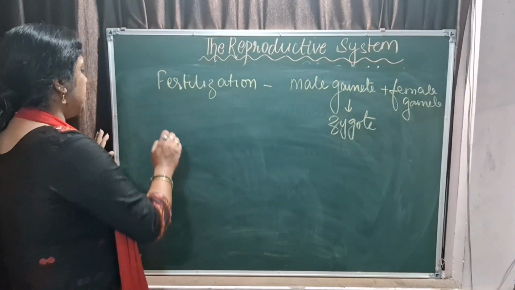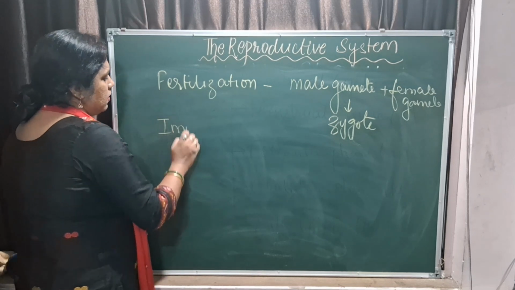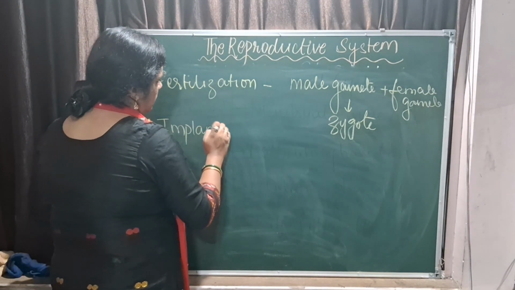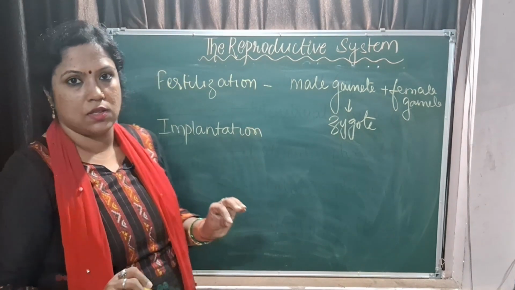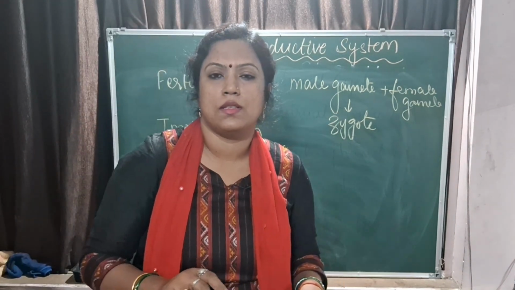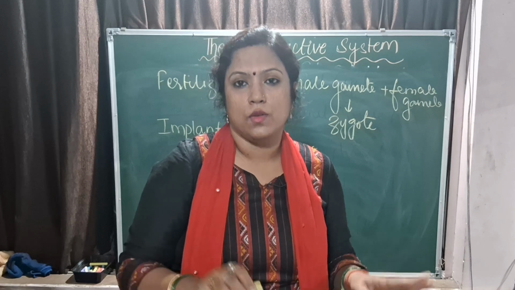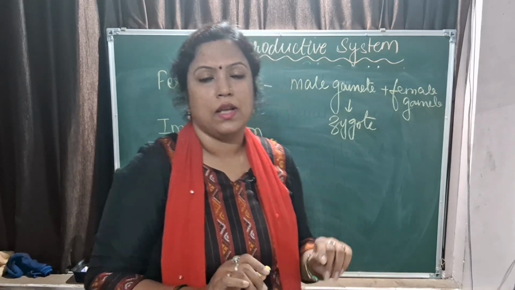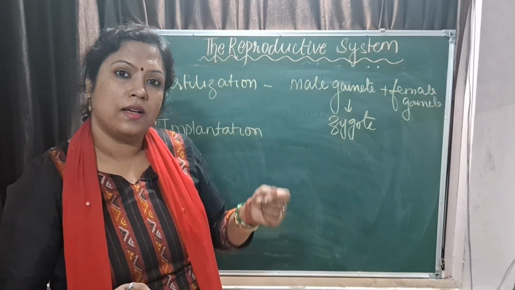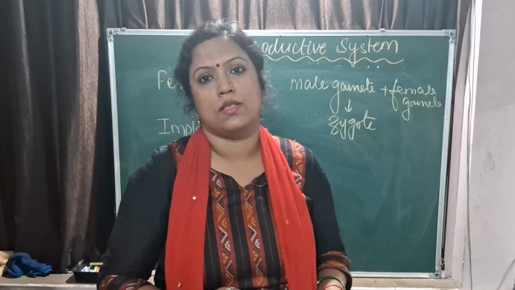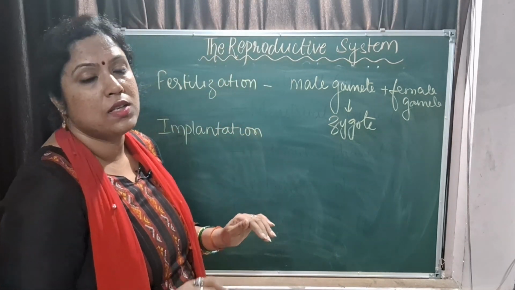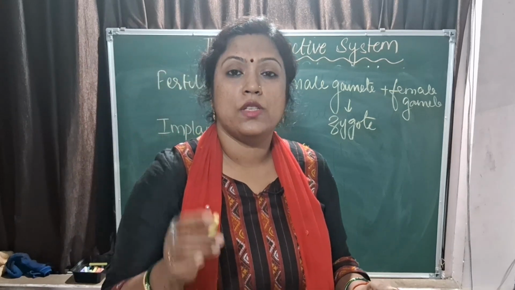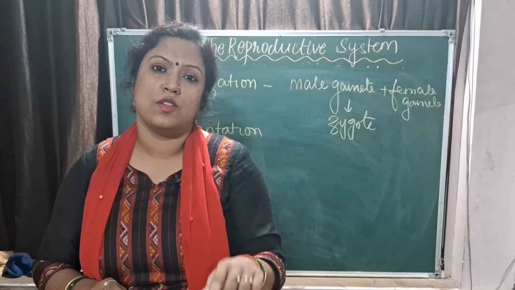Next one is implantation. Implantation, that is the fixing of the blastocyst on the walls of the uterus, the endometrium wall of the uterus, it is called implantation. That is the thick wall on which the embedding of the blastocyst takes place. Okay. So these two are clear to you. Ovulation is the release of the ovum. Which hormone is responsible for the release of the ovum?